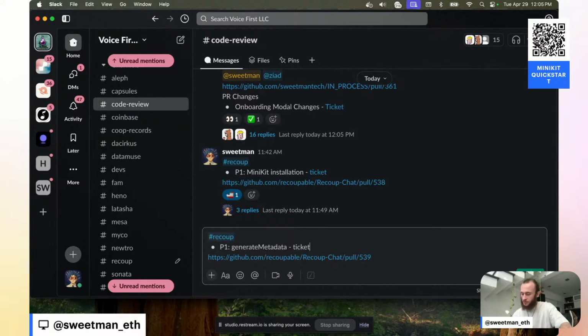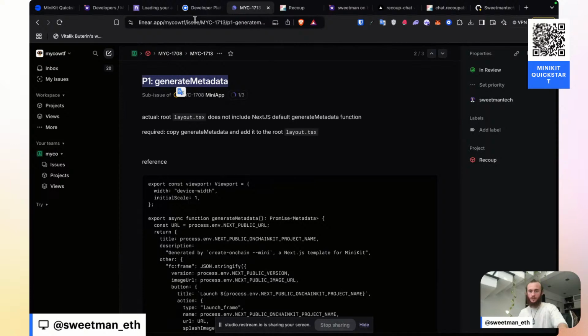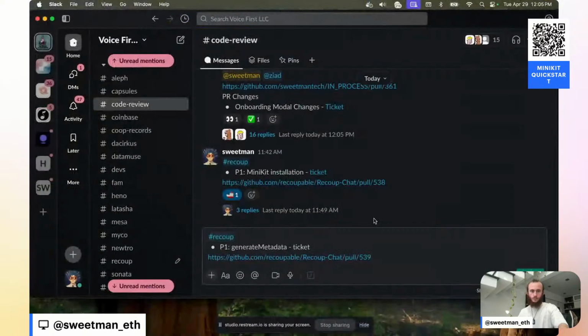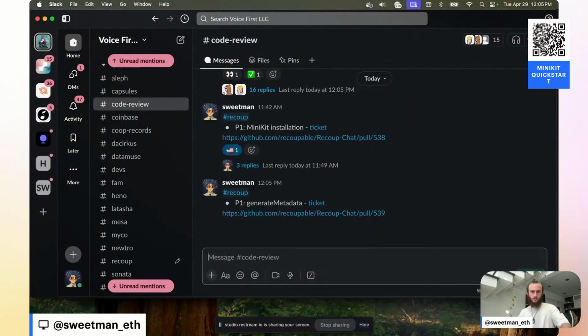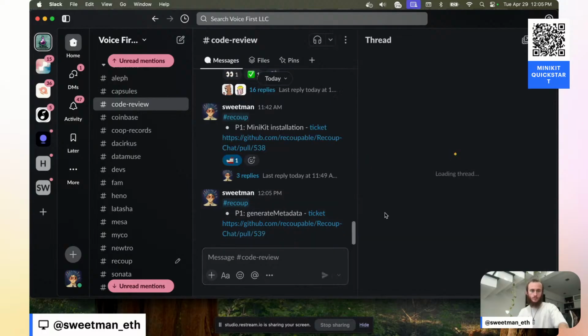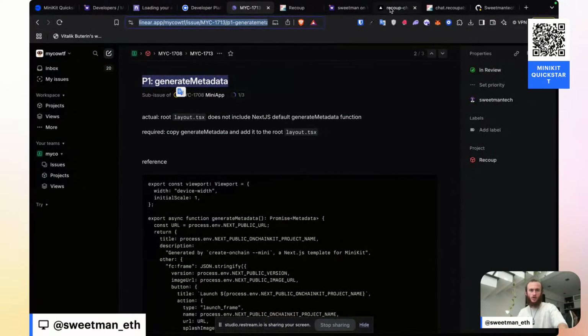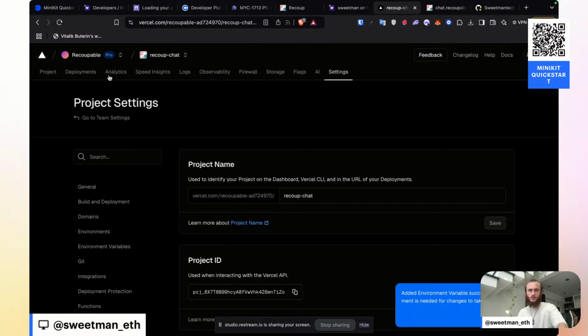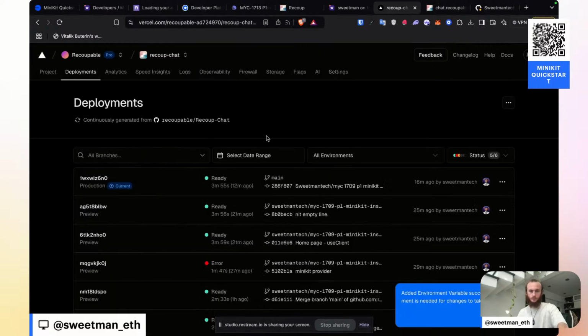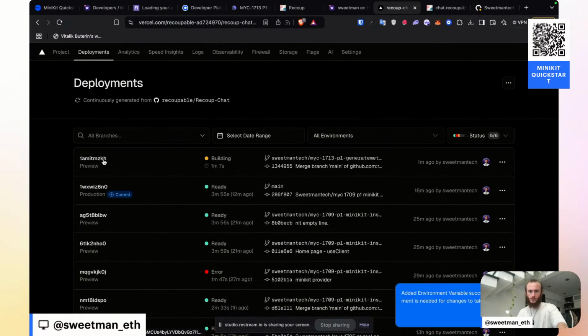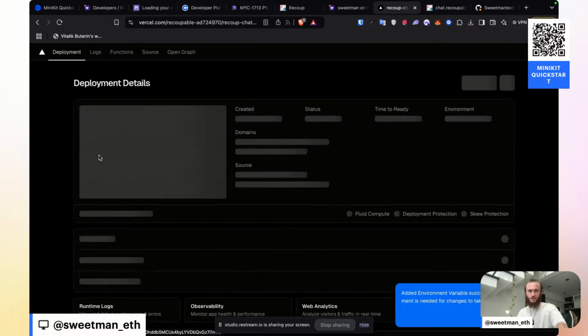I'm going to add this step to my list. We need generate metadata. Let's get our ticket link. Let's see how our build does. We're a minute into a build that looks like it takes about 4.